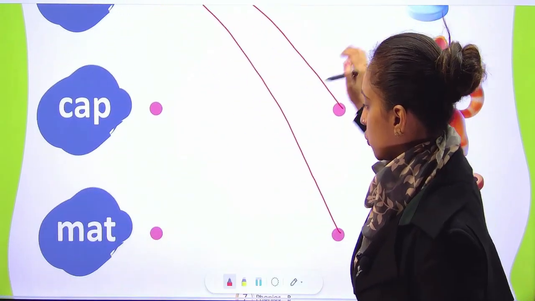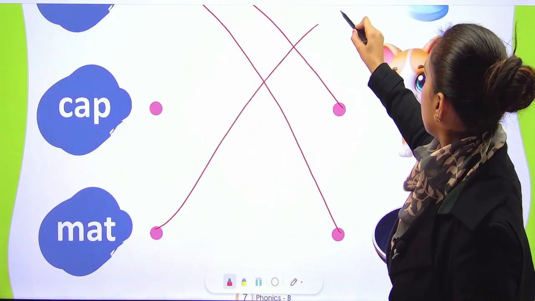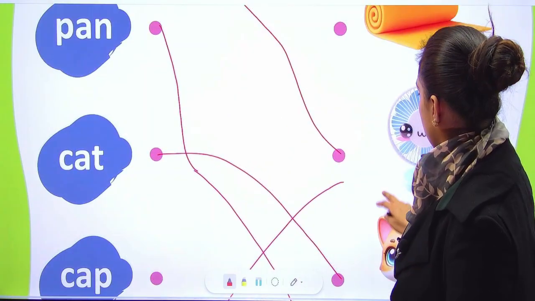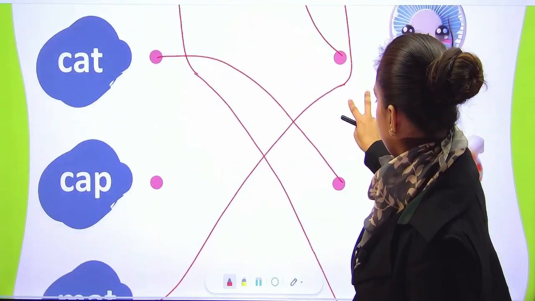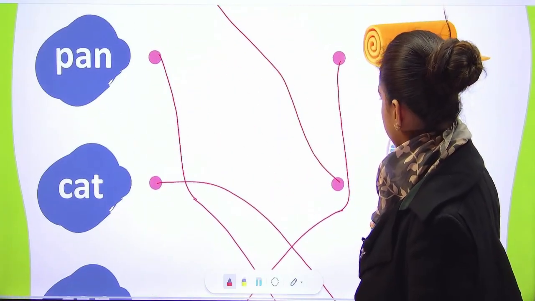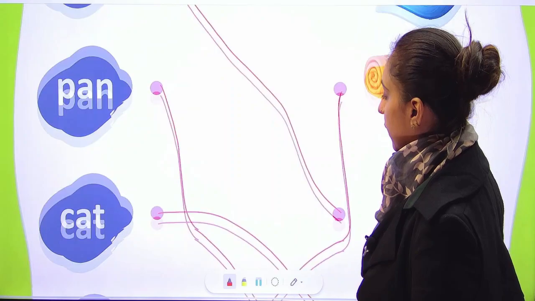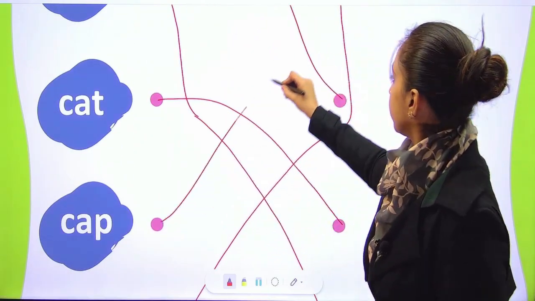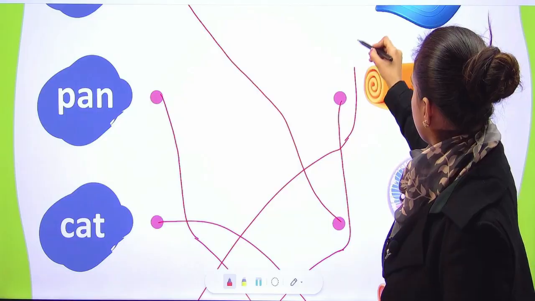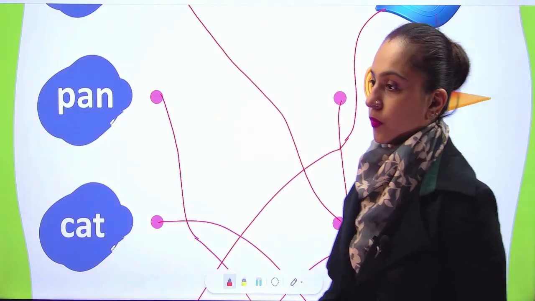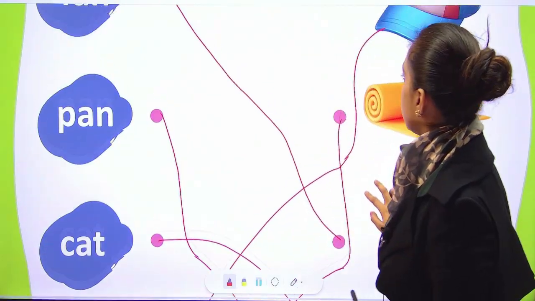Let's match. Mat. Then we have cap, C-A-P, cap. Match cap.